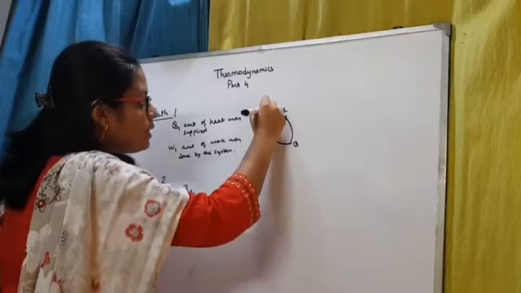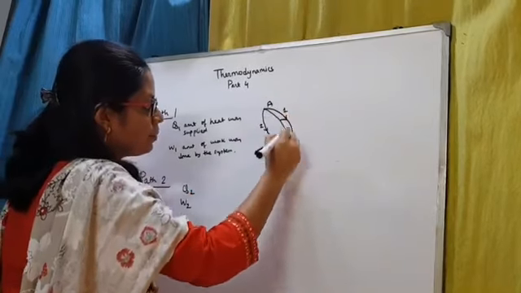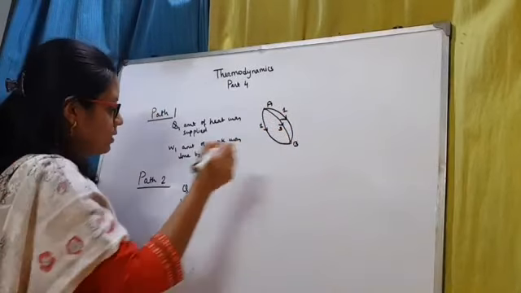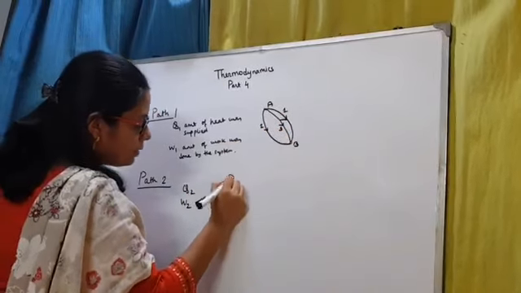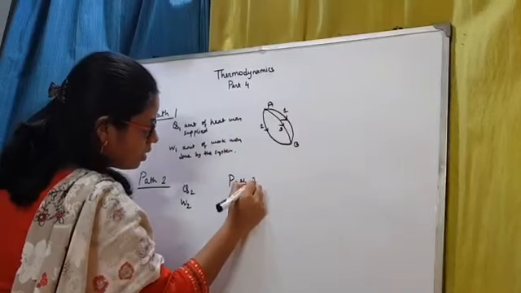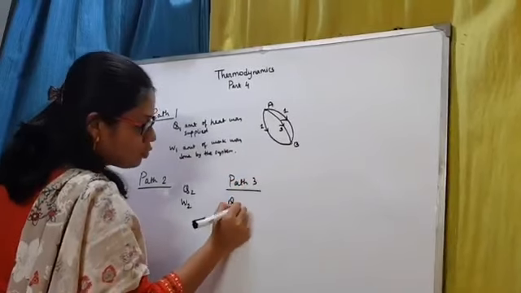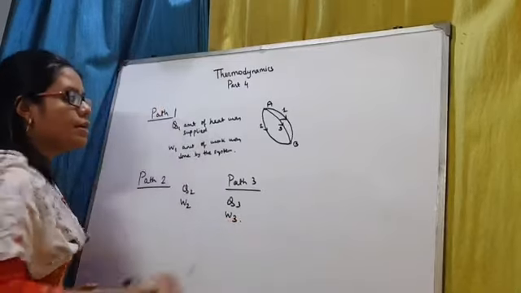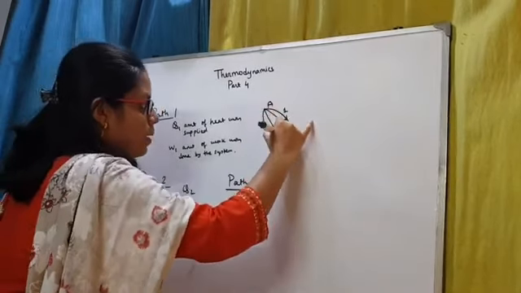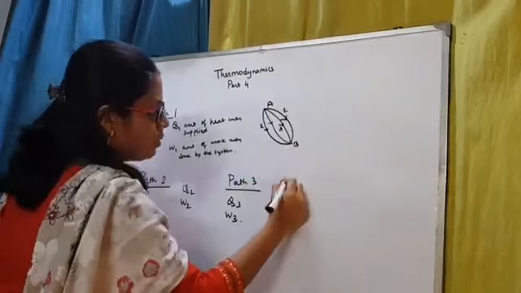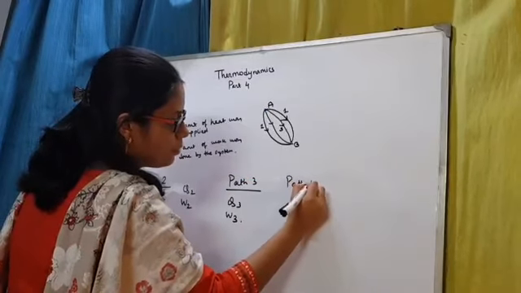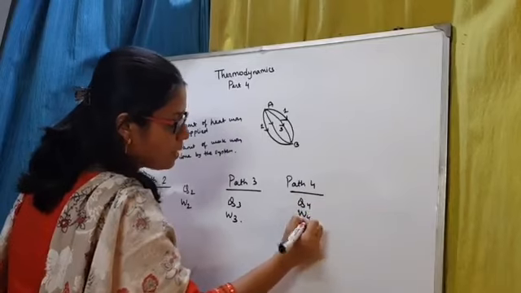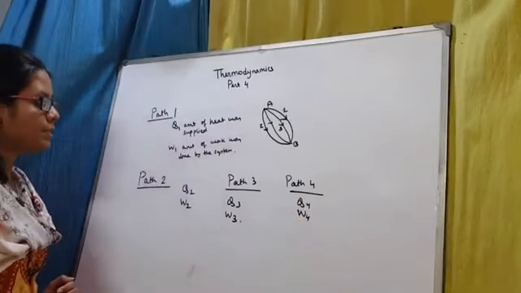Now let us take the example of path 3, another path like this. In path 3 again, suppose Q3 amount of heat was supplied and W3 was the amount of work done. Similarly, we can take another example, say path 4. In path 4, Q4 amount of heat was supplied and W4 was the amount of work done by the system.